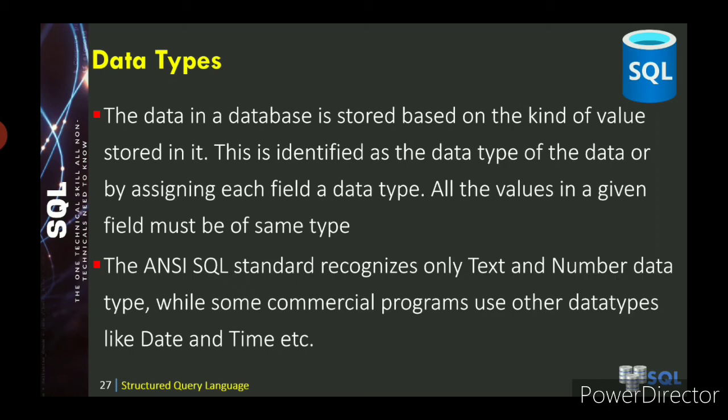Serial number means it's an integer value. Admission number means it is an integer value. Student's name means it's a character data type. Average means it's a float data type. Total mark means it is an integer data type. So if you have taken one field, for that field alone you have to specify the same data type.